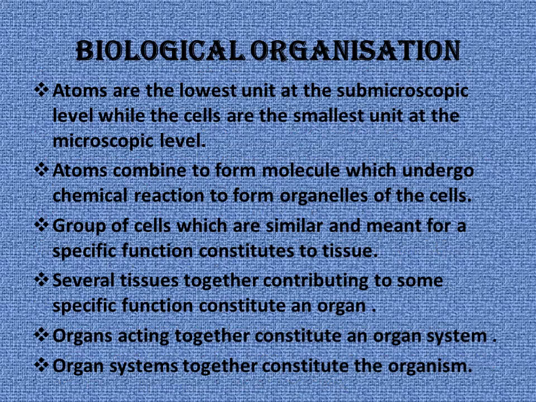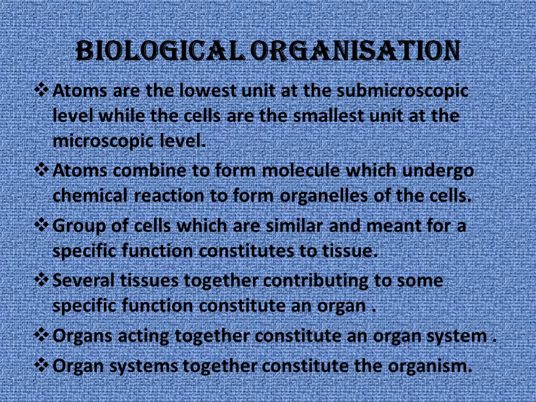Biological organization. Atom is the lowest unit. It's at the submicroscopic level. Atoms combine to form molecules, which undergo chemical reactions and form organelles of the cell. A group of similar cells meant for a specific function constitutes a tissue.